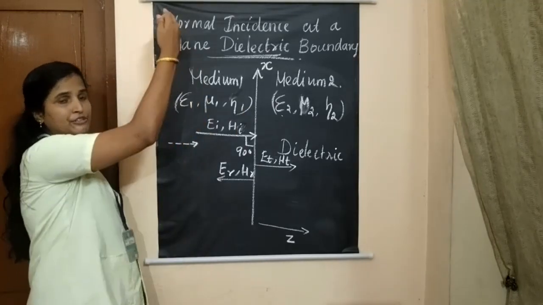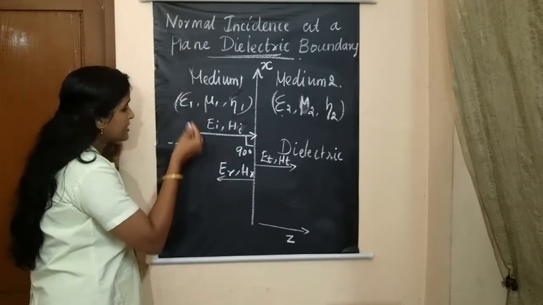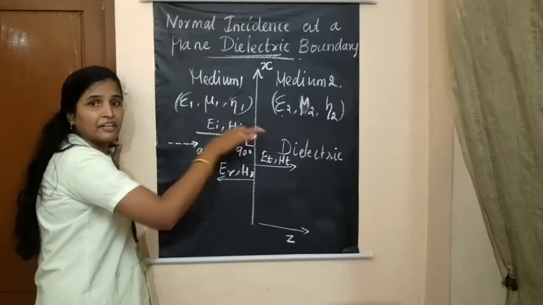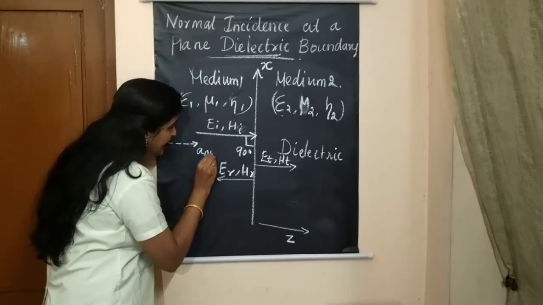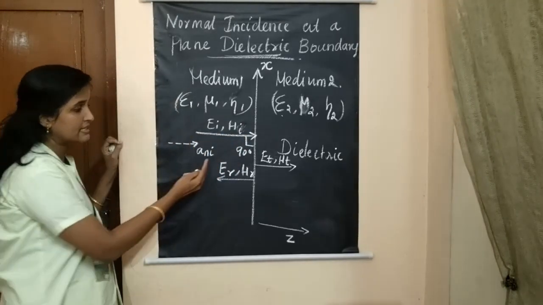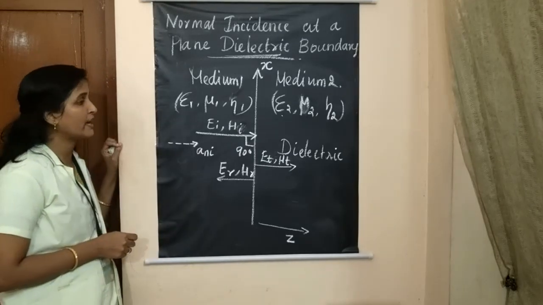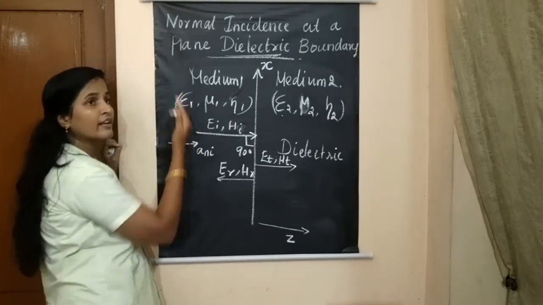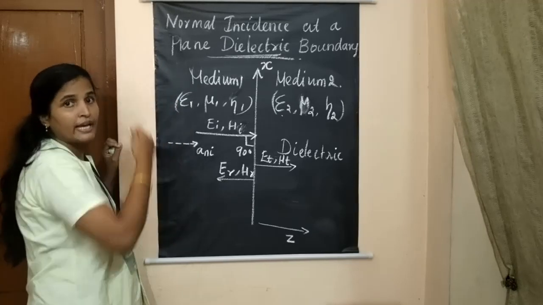This is the direction of propagation of the incident wave.